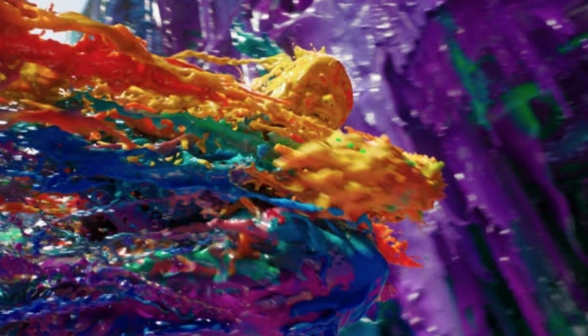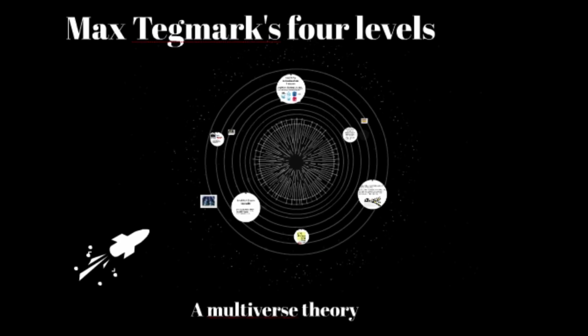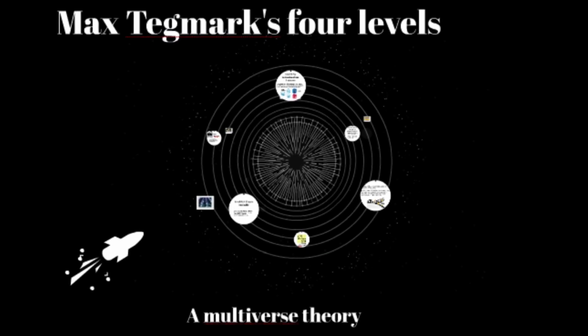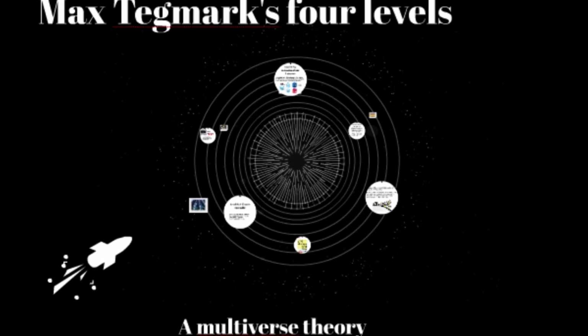But that's Hollywood. Max breaks the multiverse into 4 different levels and explains how we could be just one of many universes with our own unique laws and features. Here's a quick take on each level.